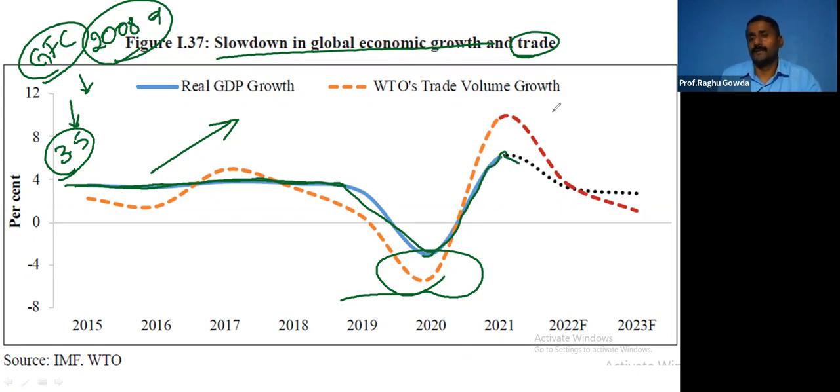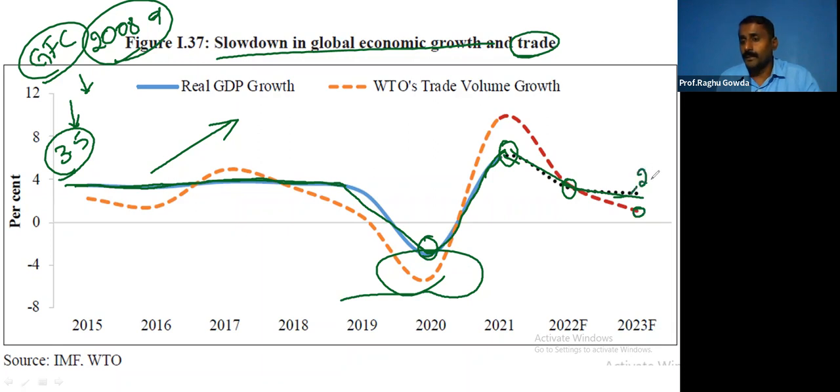Right? So here the major factor will be the Russia-Ukraine war. Is the point clear? It was rock bottom in 2020, afterwards high in 2021, once again decreasing in 2022, and in 2023 it is poised to grow but still low. And with respect to trade, it will be still lower than this.